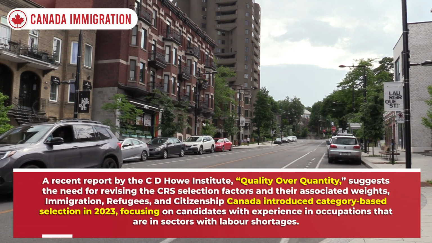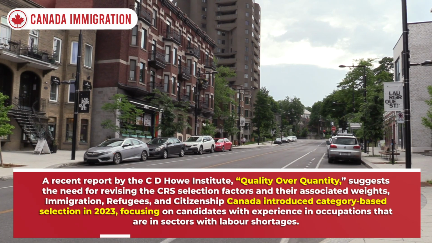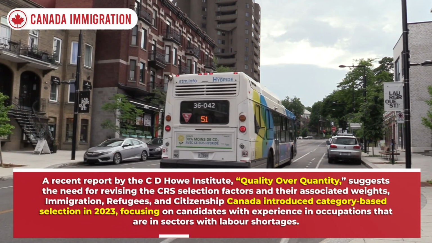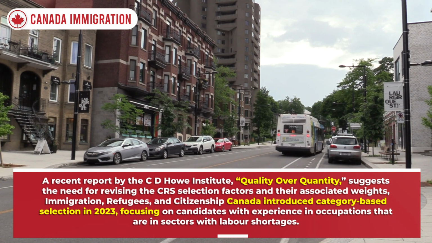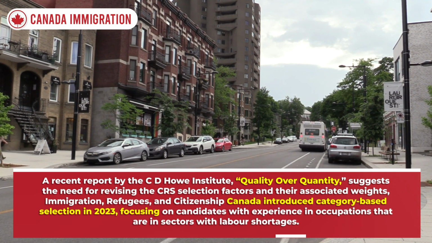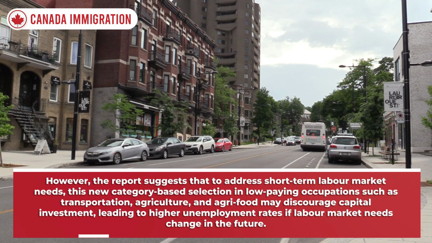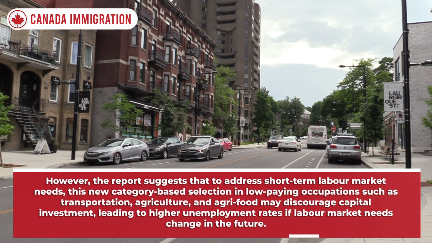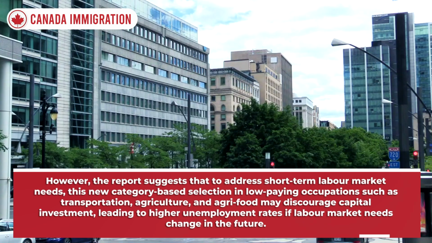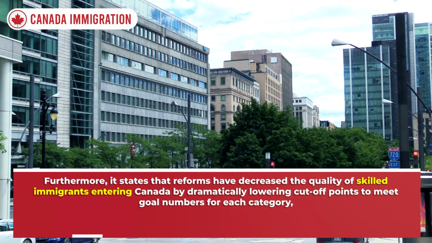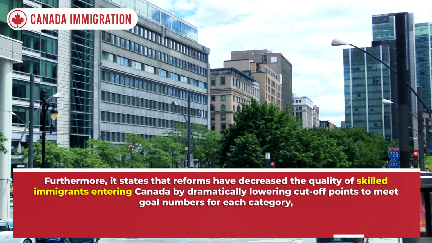A recent report by the C.D. Howe Institute, Quality Over Quantity, suggests the need for revising the CRS selection factors and their associated weights. Immigration, Refugees and Citizenship Canada introduced category-based selection in 2023, focusing on candidates with experience in occupations in sectors with labor shortages. However, the report suggests that to address short-term labor market needs, this new category-based selection in low-paying occupations such as transportation, agriculture, and agri-food may discourage capital investment, leading to higher unemployment rates if labor market needs change in the future. Furthermore, it states that reforms have decreased the quality of skilled immigrants entering Canada by dramatically lowering cutoff points to meet goal numbers for each category.